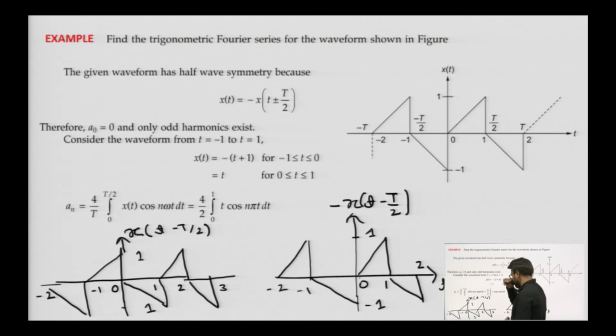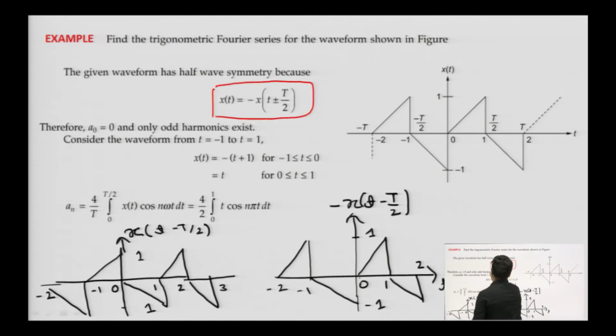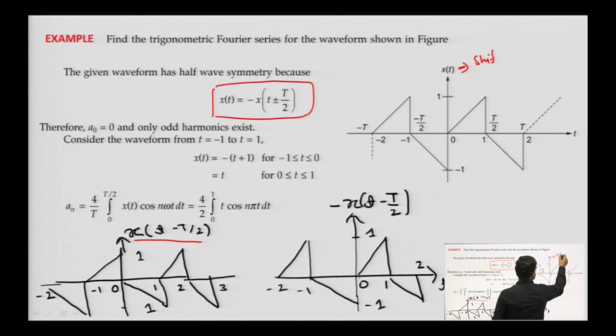So, we will do one example on half wave symmetry. This is the function. You can check that this satisfies half wave symmetry. This is x of t, and we can check this condition graphically. x of t minus T by 2 can be calculated by shifting this function by T by 2 units to the left.